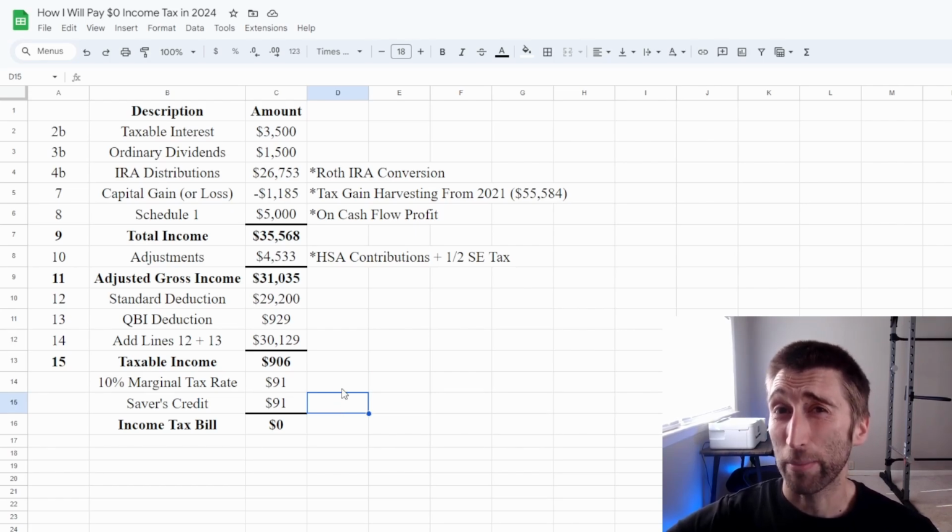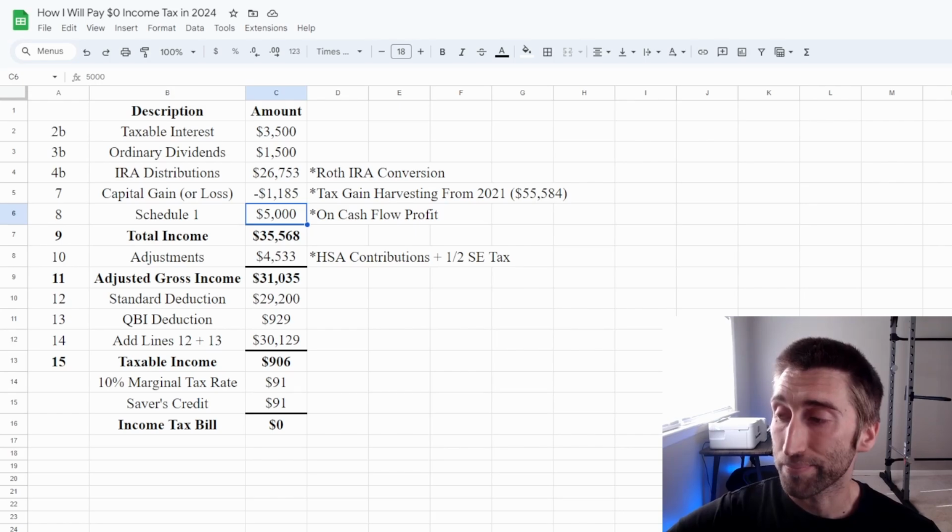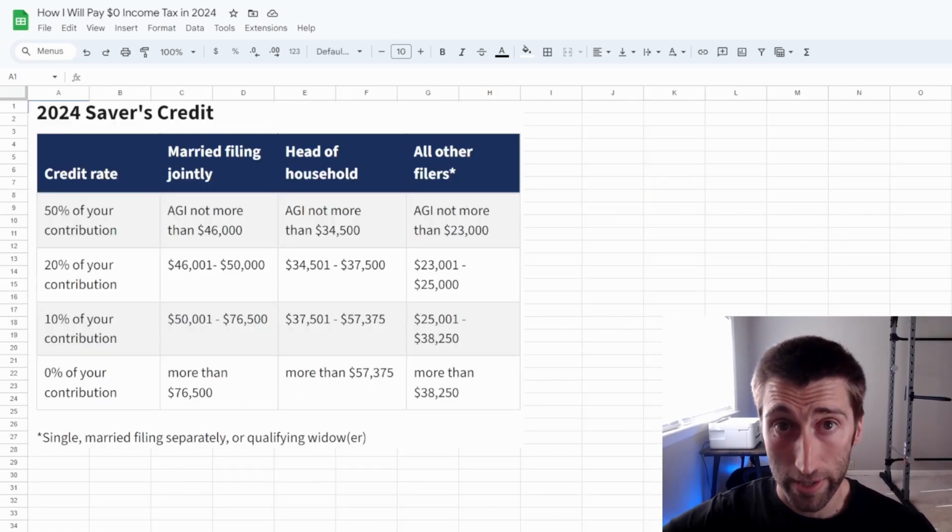Because I am financially independent and I still have a small amount of earned income, which is that self-employment income, the on cash flow profit, I am still eligible to contribute to an IRA. And what I do is I contribute a little bit to that IRA so that I can qualify for the saver's credit. Let's take a look at this 2024 saver's credit, by the way.